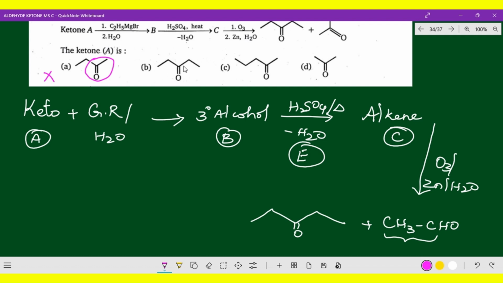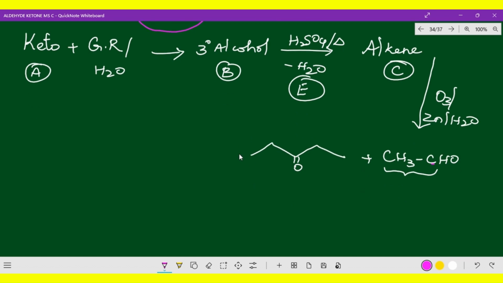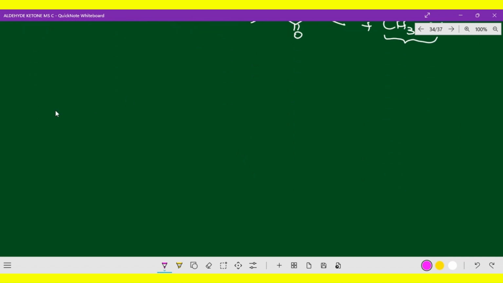Now this one is possible because 2 carbons are available. So here also acetaldehyde, 2 carbons are available. Yes, let us check. This is the hit and trial method. And this also has a terminal keto group, so this will not be possible. And of course, 100% this will not be possible because here 5 carbons are available. Okay, let us check with this compound. Each and everything is concept based. Alright, let us check with this compound B, option B. I have categorized this so that it is easy to understand.